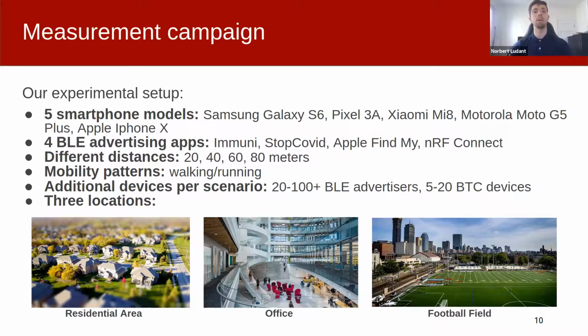We take measurements in 3 scenarios: a residential area with low to average traffic, an office environment which exemplifies a high traffic area as it includes 2 IT labs and more than 100 BLE advertisers. And lastly, due to the limited physical space in the previous scenarios, we carry out measurements in a football field to measure the performance at a distance and with mobility.